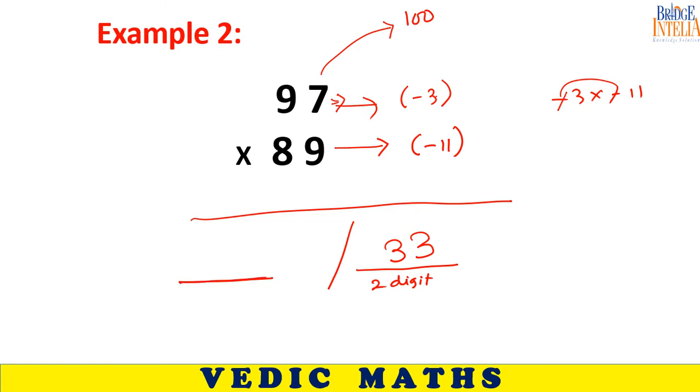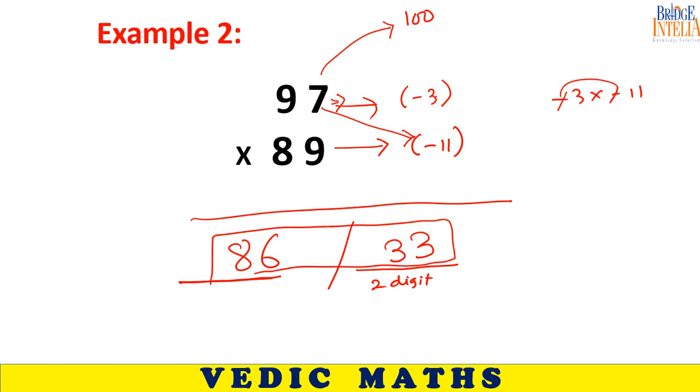And here, 97 minus 11 is equal to how much? 86. This is the final answer. So the answer is 8,633.